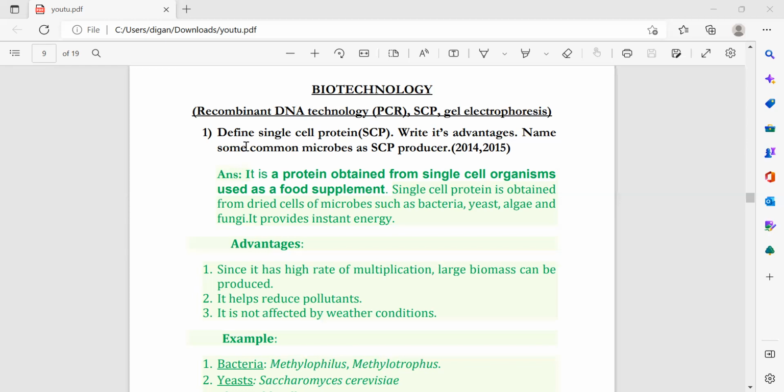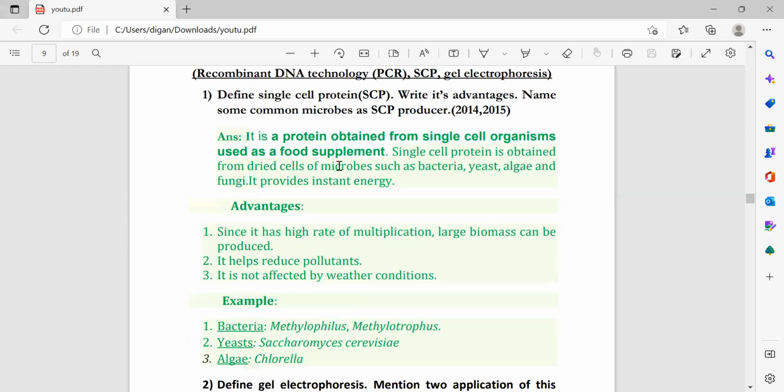So first comes the question: define single cell protein, that is SCP. Write its advantages, name some common microbes as SCP producers. This question has come in 2014 and 2015. In the board exam you will not get a direct copy-paste question. I can give you the important concepts or important topics, and any question can come from that topic. So first is the definition of SCP.